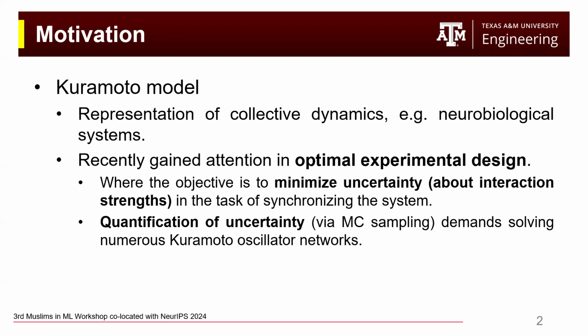The origin of uncertainty in a Kuramoto model or collective dynamics comes from the unknown interaction strengths between different oscillators of a Kuramoto model. And as the objective here is to minimize the uncertainty, to quantify the uncertainty first, we need to solve numerous different Kuramoto oscillator models.